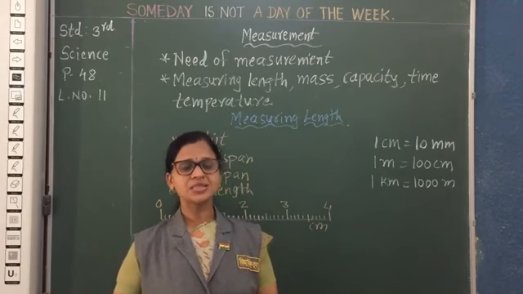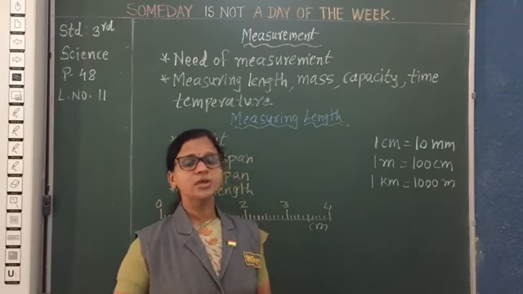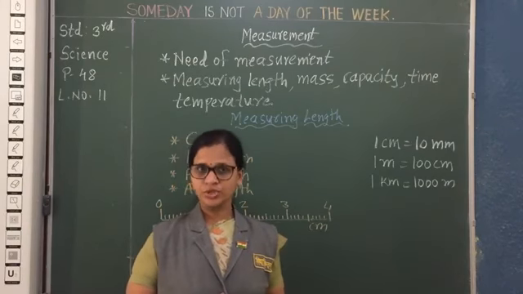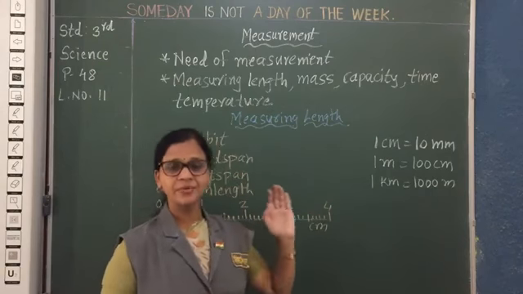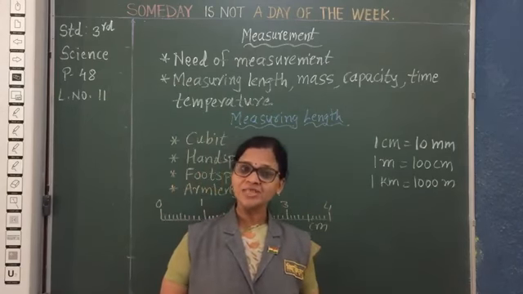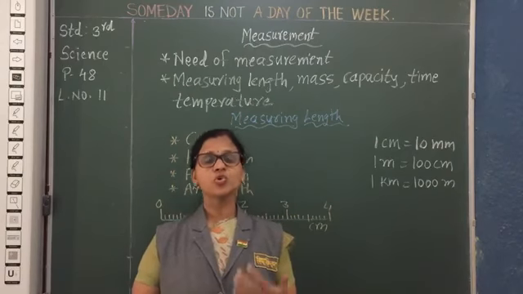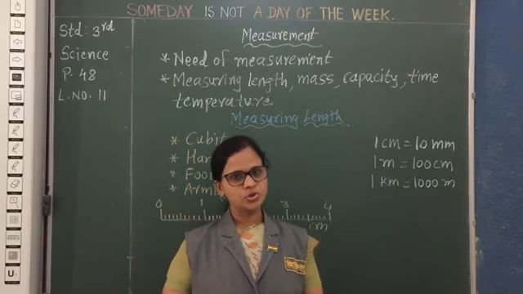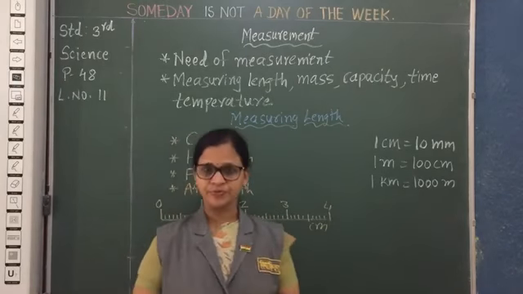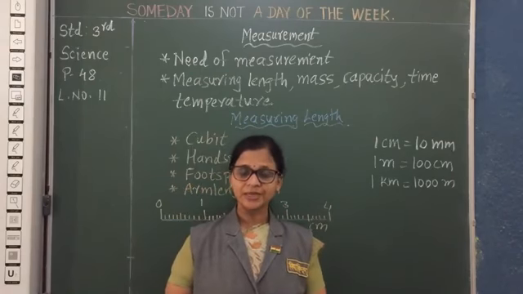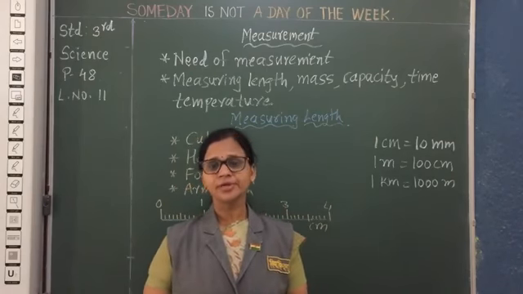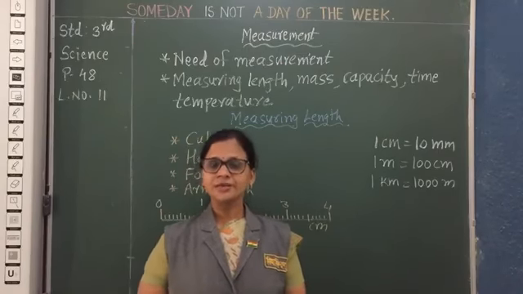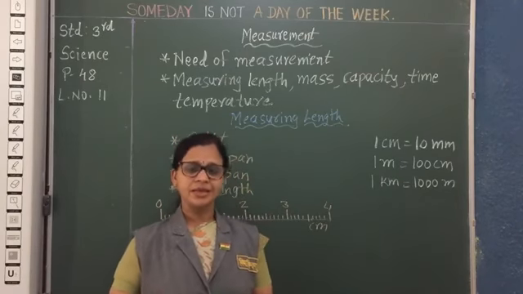The same for capacity. Here what is meant by it, that is the definition. Then standard unit and the other unit. Then the next is the time. Here what is meant by time? Why is time most important in our life, and also what is the unit of that time? The same, the standard unit and the other unit also. And the next one is the temperature. Here the same, what is meant by temperature, then what is the normal body temperature of a human body. Then afterwards the standard unit. All these things will be explained in this lesson.